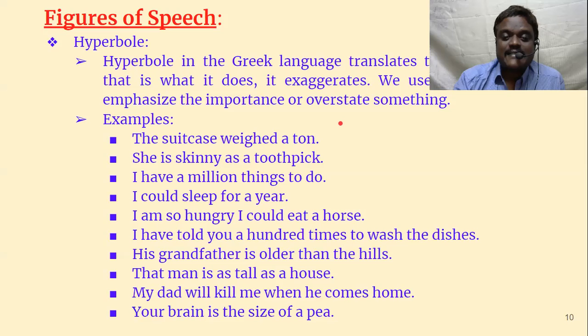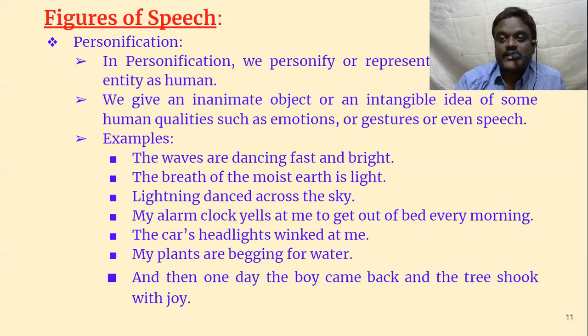Your brain is the size of a pea. What is the size of a pea? It's very small. Can anybody's brain be so small? What the speaker means here is that you are not intelligent. You are a fool. Your brain is so small, you have no brains. That's what he means to say. This is called hyperbole.